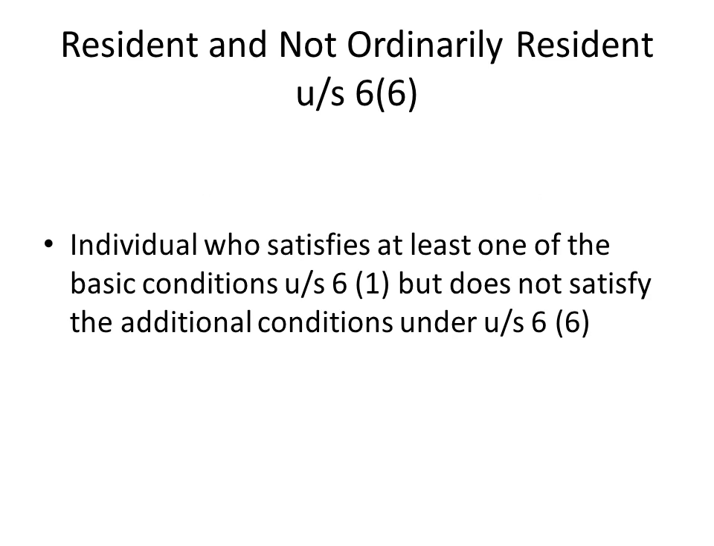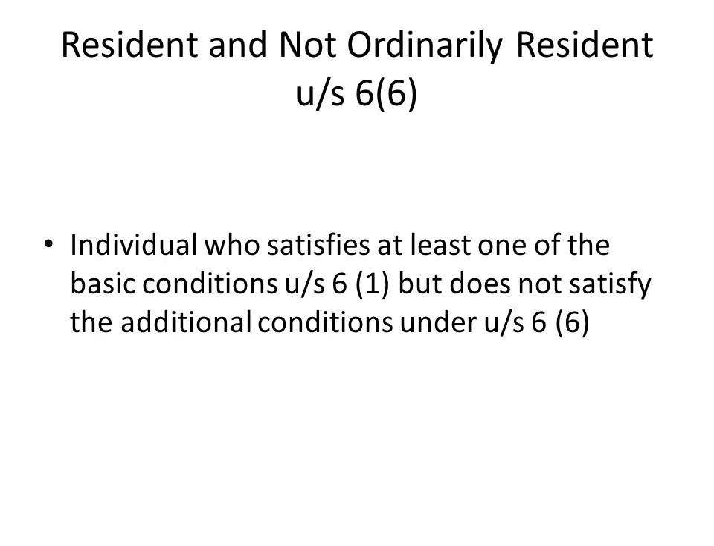Resident and not ordinary resident, according to section 6 subsection 6. Whenever we are taking this into consideration, an individual who satisfies at least one of the basic conditions under section 6 subsection 1 but does not satisfy the additional conditions under section 6 subsection 6 will be called a resident and not ordinary resident. If you are satisfying both the basic conditions and both the additional conditions, then you will be called a resident and ordinary resident.